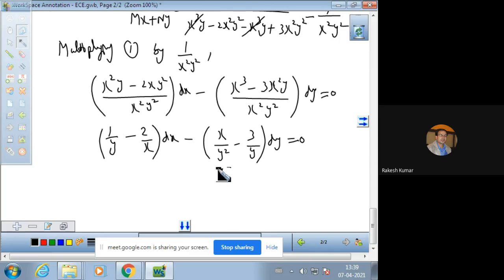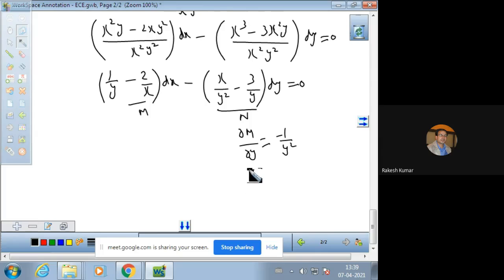Now you can verify the exactness. So this is your M and this is your N. So del M by del y is minus 1 over y square, and the other term does not involve any y, so its derivative is 0. And similarly, del N by del x: the derivative of N with respect to x, this is a negative x, so that is minus 1 over y square, and the other term does not have any x, so its derivative is 0. Now you just see both derivatives are same, so the inexact equation becomes exact.